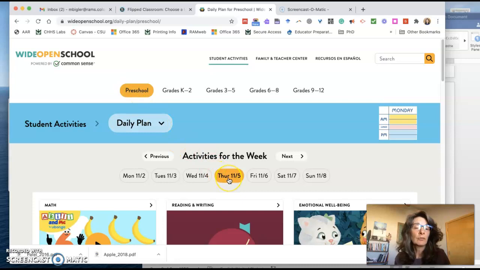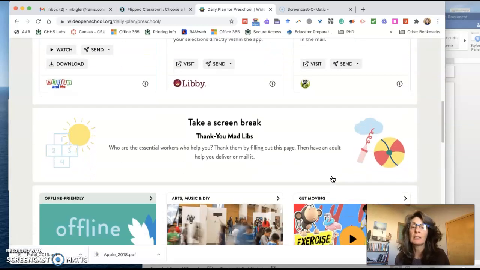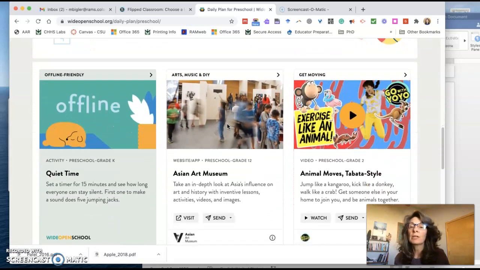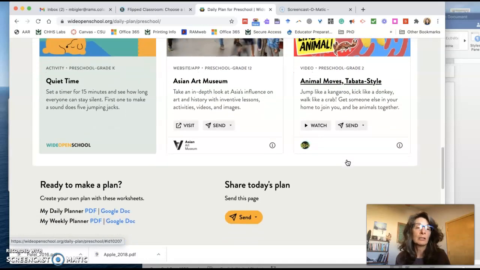The daily plan for Thursday, November 5th includes a math activity, it looks like counting up to 10, a reading and writing activity, an emotional well-being activity where students make thank you cards, some ideas to take a break from the screen and do offline activities, an arts and music DIY from the Asian Art Museum, and then some get moving activities.